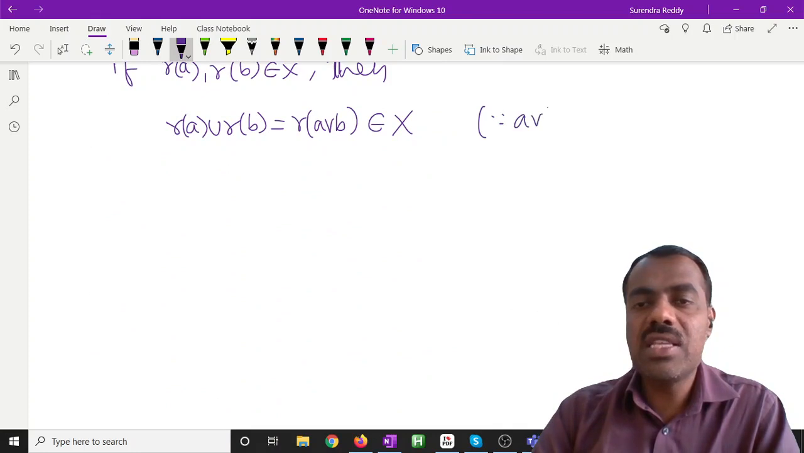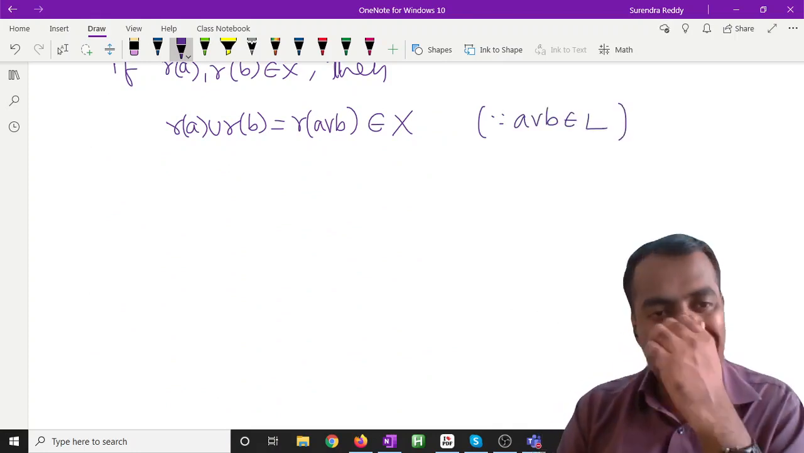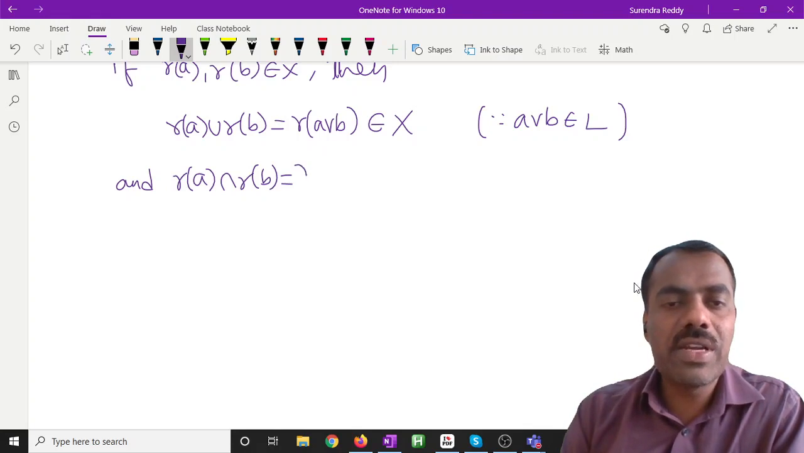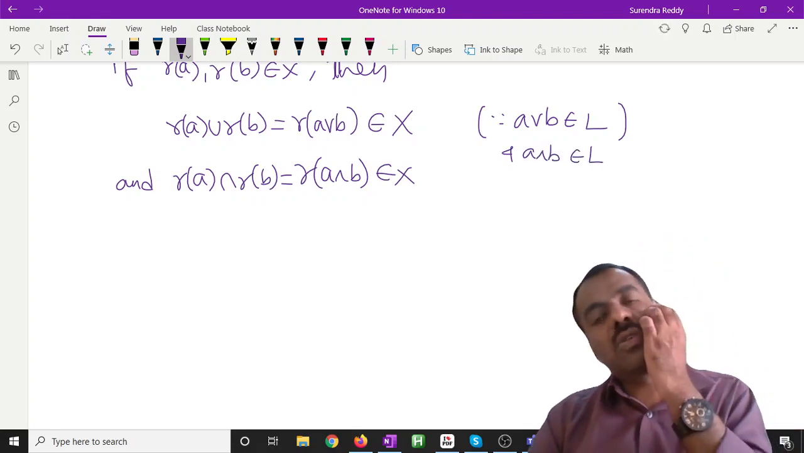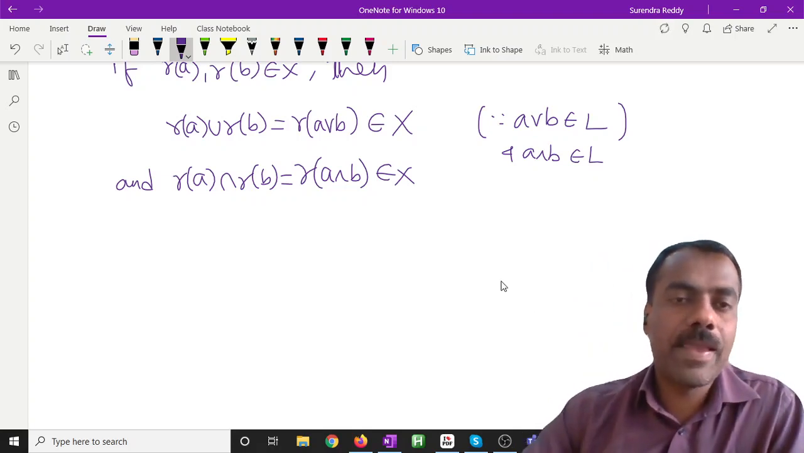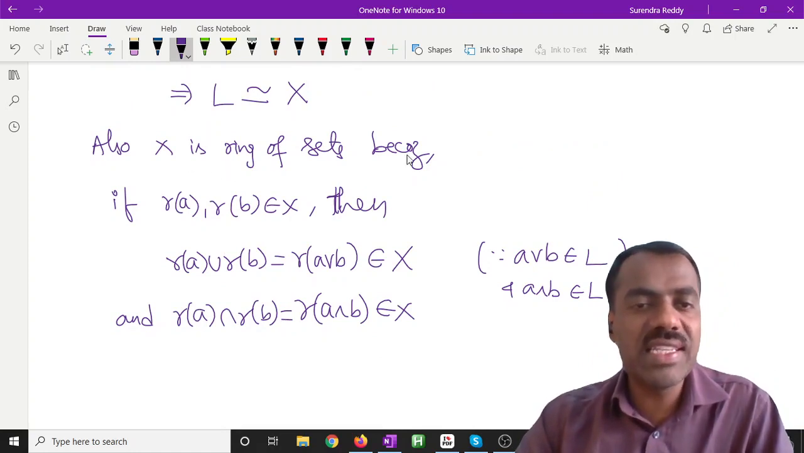Since A join B belongs to L, therefore R of A join B belongs to X, right? And what is R of A intersection R of B? Whatever we have proved is nothing but R of A meet B. This also belongs to X because L is a lattice. So A join B and A meet B belong to L. Are you following? So we have proved that L is isomorphic to X and X is a ring of sets.